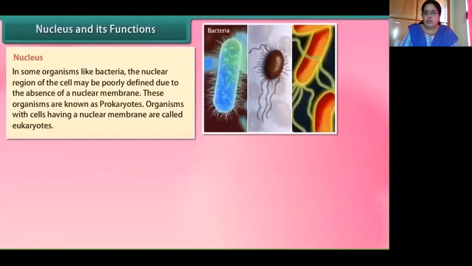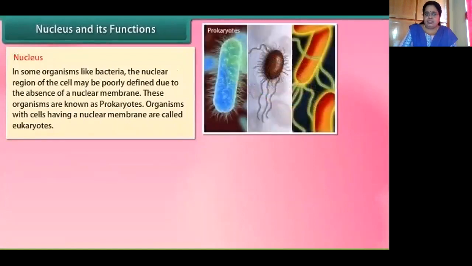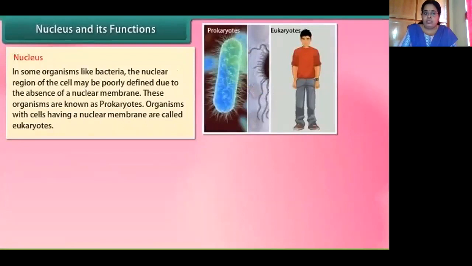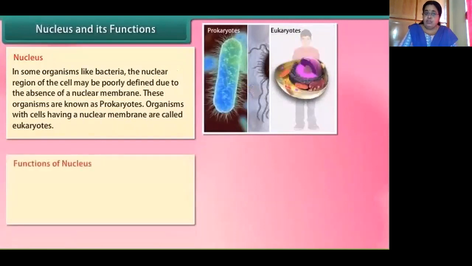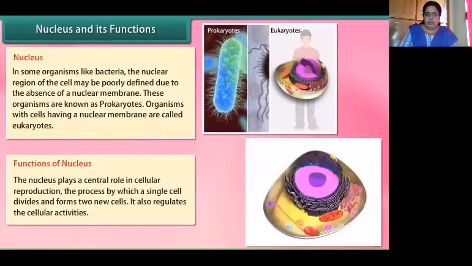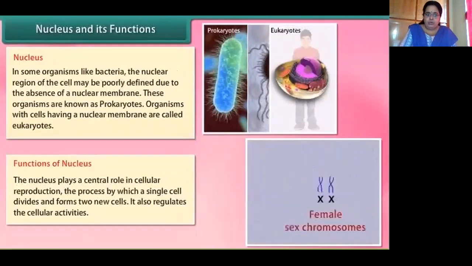Now we go over to the nucleus and its function. In some organisms like bacteria, the nuclear region is very poorly developed. Why? Because it does not have a nuclear membrane. These organisms are called prokaryotes, because organisms with cells having a nuclear membrane are called eukaryotes. So what is a prokaryote? Prokaryote means primitive nucleus, whereas eukaryote means well-defined nucleus. The nucleus plays a very important role in cellular reproduction, and it regulates all cellular activities.